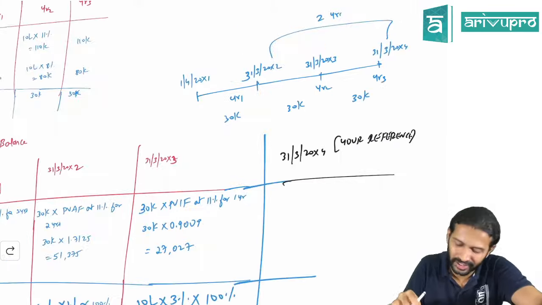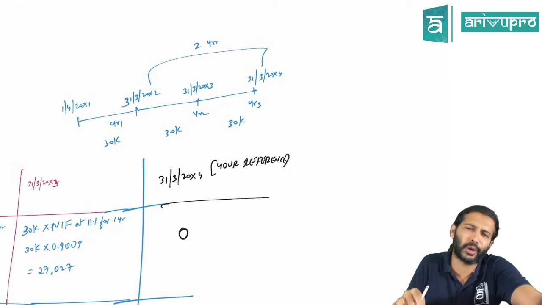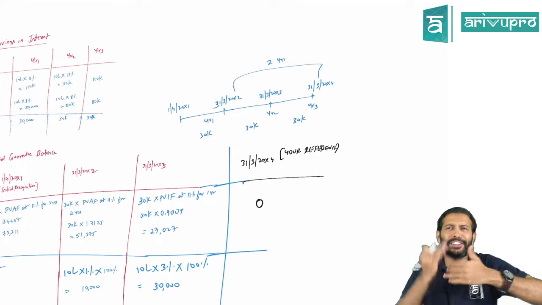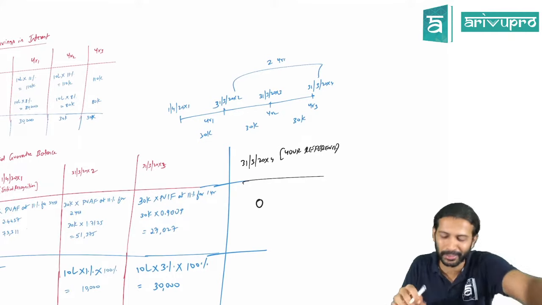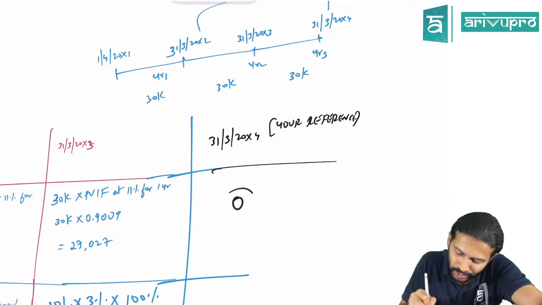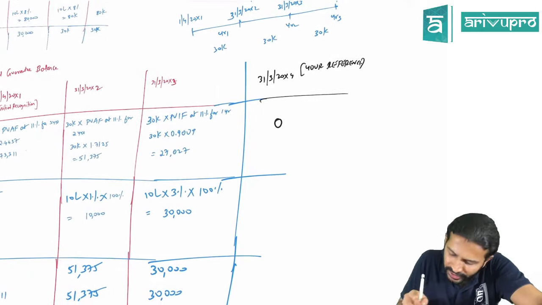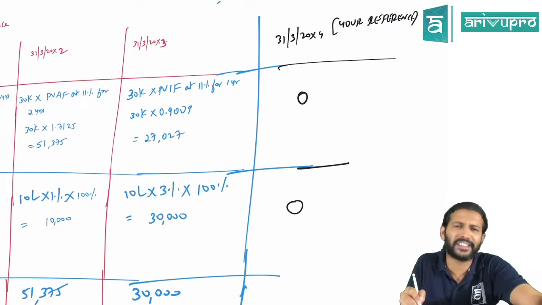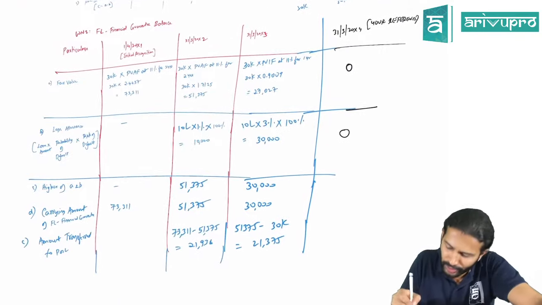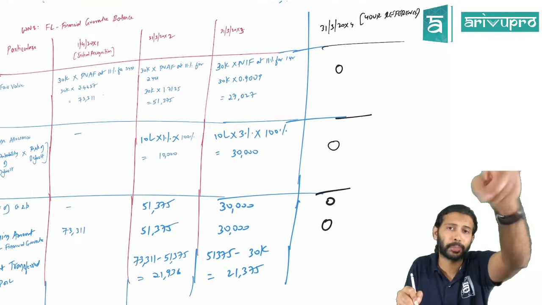That will not happen, right? So that means will that have any fair value? No, the fair value of that guarantee will be 0. Correct? Because if you're repaying now, there is no term remaining, right? Because you are at the end of the year now. So there is no saving for you. So the fair value of the guarantee is 0. Okay. So loss allowance, again, they have not given any data. So obviously the term is ending, so the loss allowance is also 0. The higher of the two will be 0. So the carrying amount of that financial guarantee also should become 0.